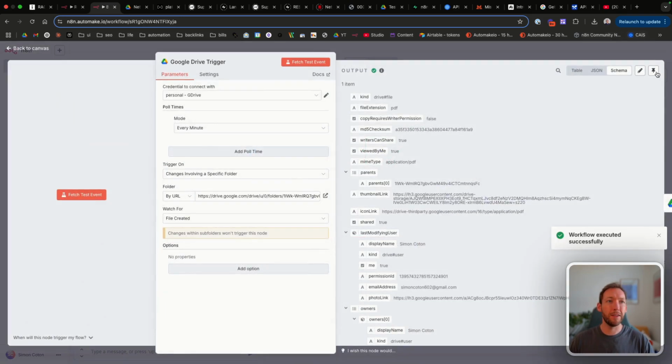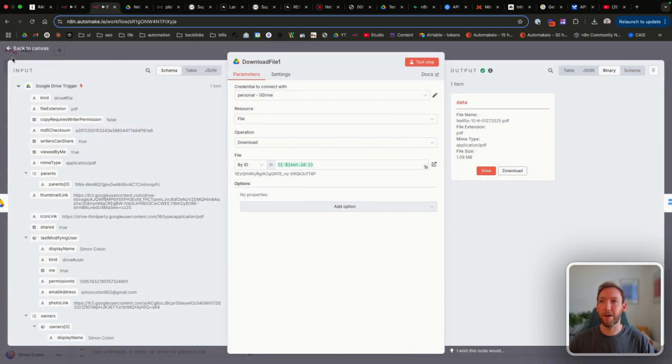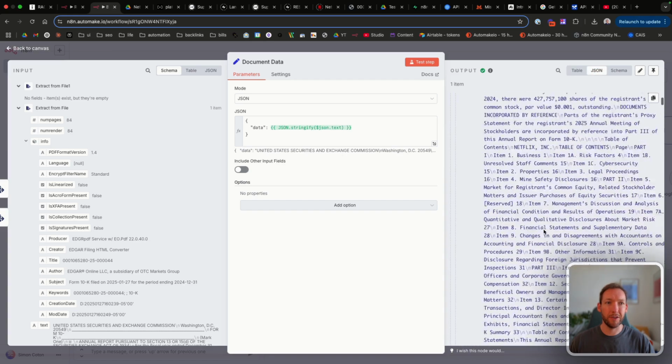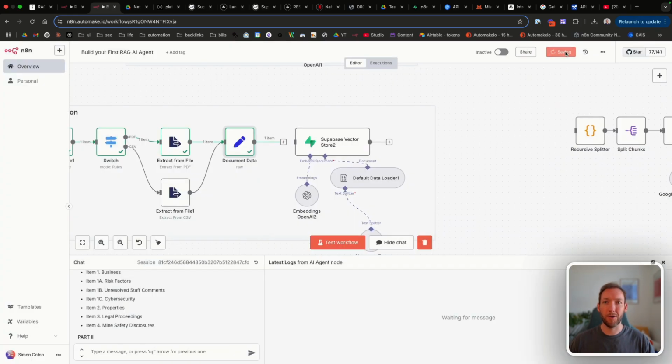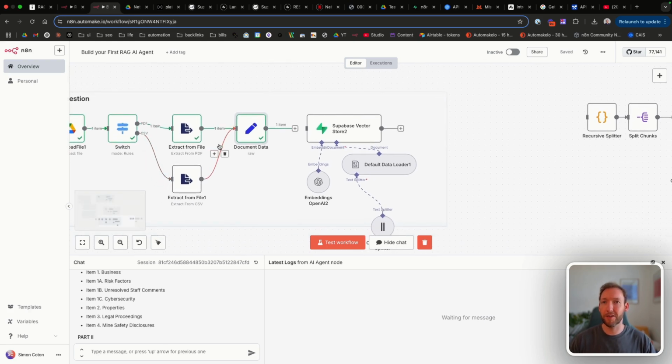And I'm just going to pin this here so it speeds it up. We'll download the file. We can't pin that. So now it's successfully pulled all of the data. If we go into the JSON here, all of the data from our doc. The same would happen if it was a CSV. We can add more routes here. That was just a demonstration.